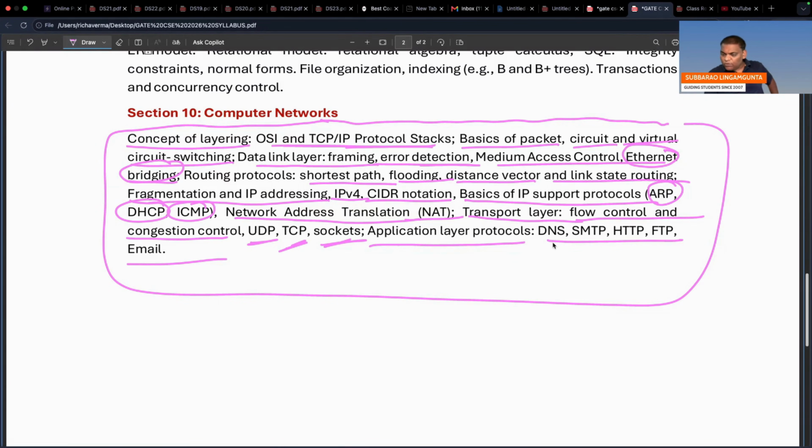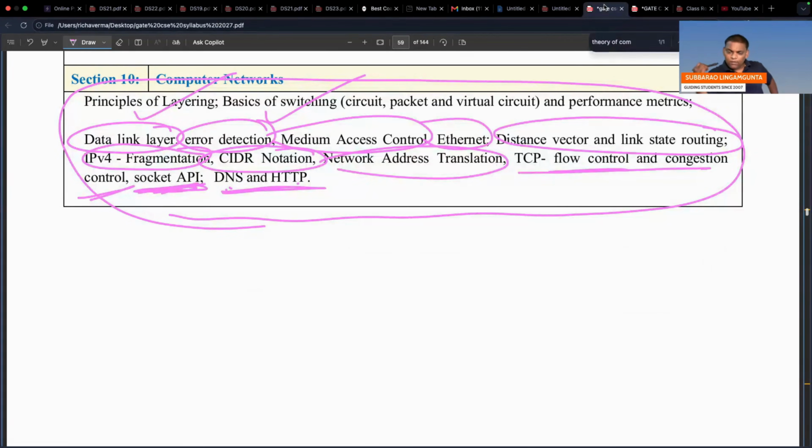Application layer protocols, if you see: DNS, SMTP, HTTP, FTP, email, right? But now once again go here. If you see, the application layer thing is almost removed; only DNS, HTTP are kept.